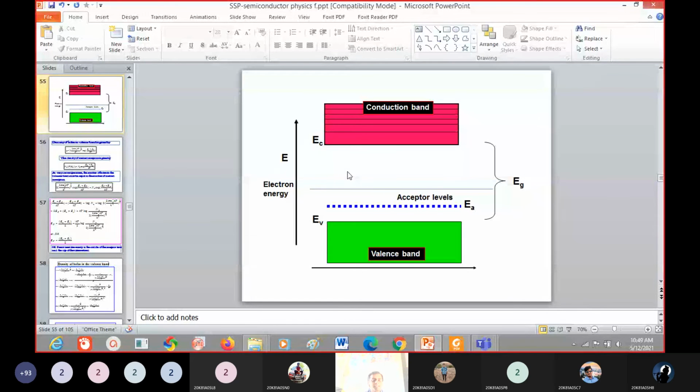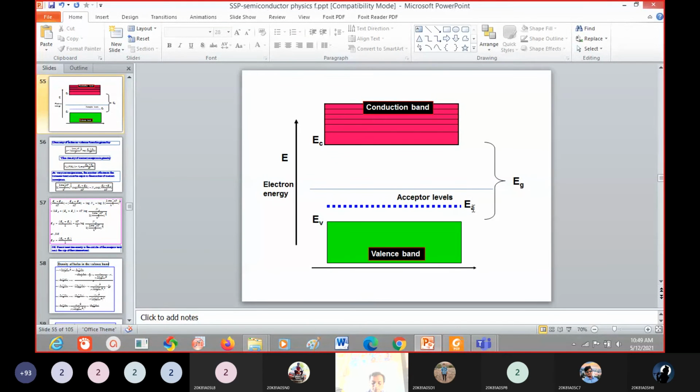These excess holes combinedly form one energy level, which we call the acceptor energy level. That acceptor energy level is just near the valence band and above the valence band.